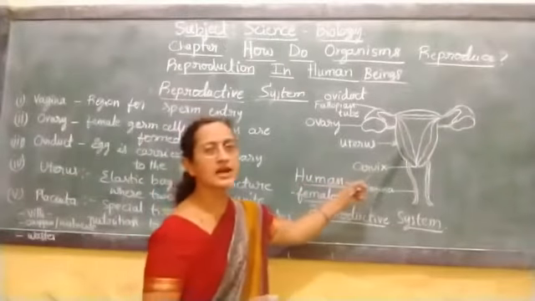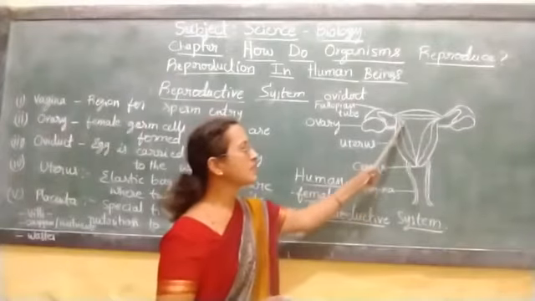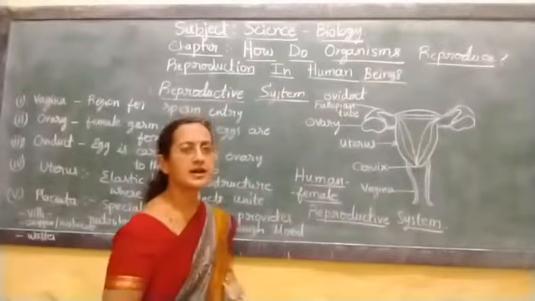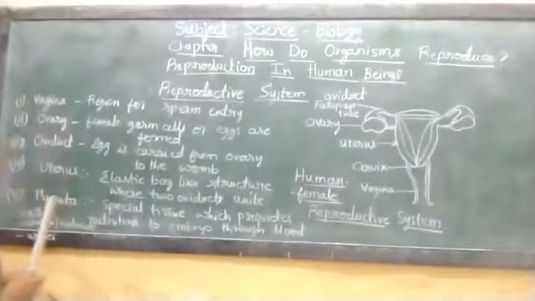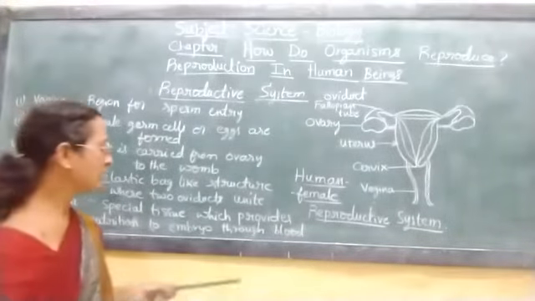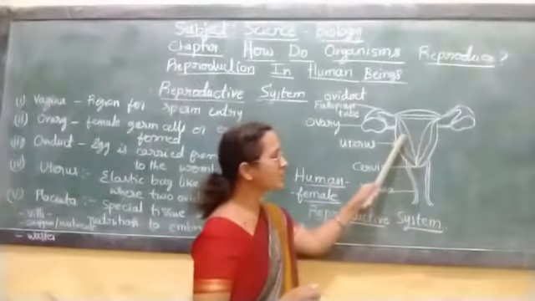Soon after that, a disc-like structure gets formed inside the uterus. That is called placenta. Placenta is a special tissue which provides nutrition to the embryo through the mother's blood.